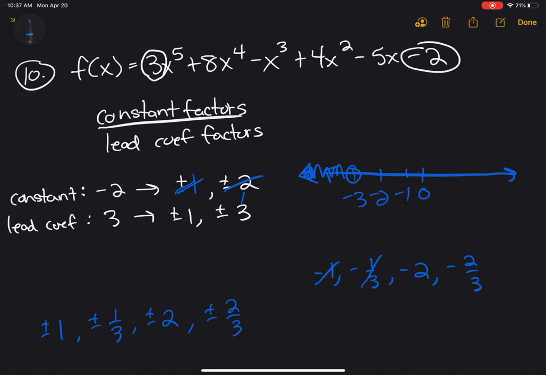Negative 2 is to the right of negative 3, so that one's not it. And negative 2/3 is between 0 and negative 1, which is also to the right of the negative 3. So basically, we just discovered that there are not any zeros or negative zeros that are less than negative 3. So no.